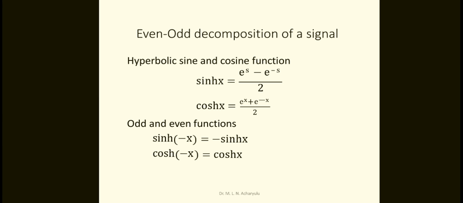But cos hyperbolic function is e power x plus e power minus x by 2. So odd and even functions: sine hyperbolic of minus x equal to minus sine hyperbolic x, cos hyperbolic of minus x equal to cos hyperbolic x. These are the formulas for the even and odd decomposition of a signal.